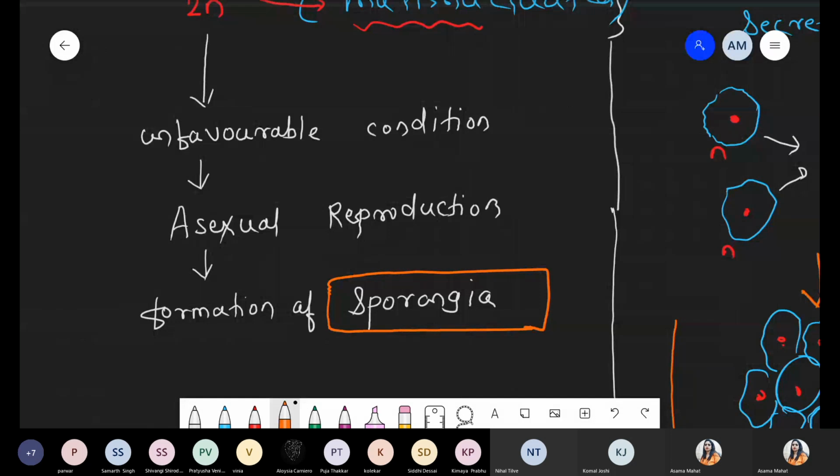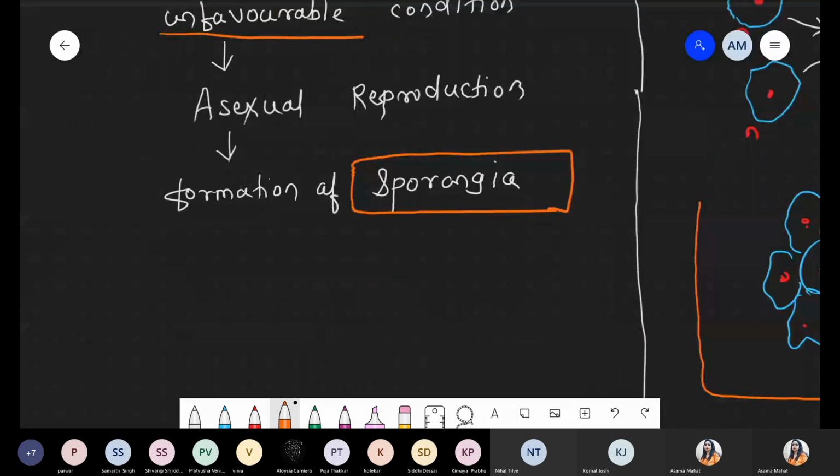So यहाँ पे क्या हो रहा है? Again there is an unfavorable condition, but scenario change, process is change because we are talking about now cellular slime mold, different slime mold. Okay, so now what happened? They form a sporangia structure. Sporangia मतलब क्या बनेगा देखो. I'm giving the quick diagrammatic representation of how this looks.